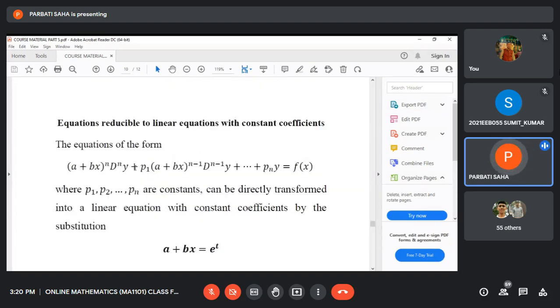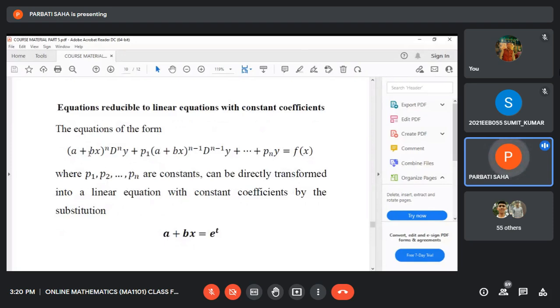Now this is just a very special form. If you compare this differential equation with the previous one, here it is a plus bx instead of x to the power n. Only x is replaced by a plus bx everywhere.